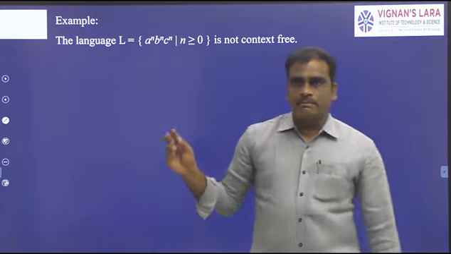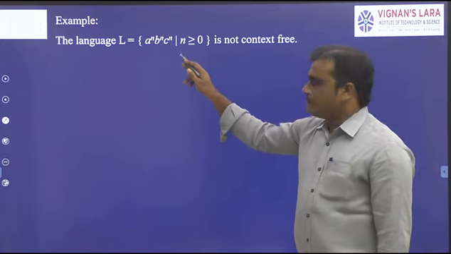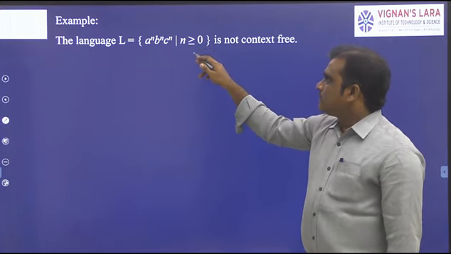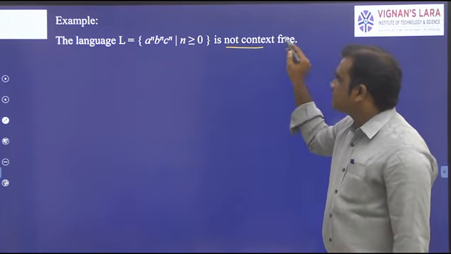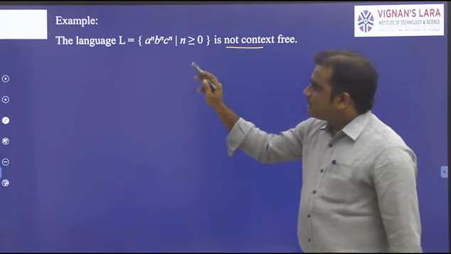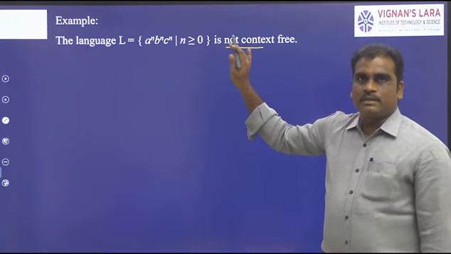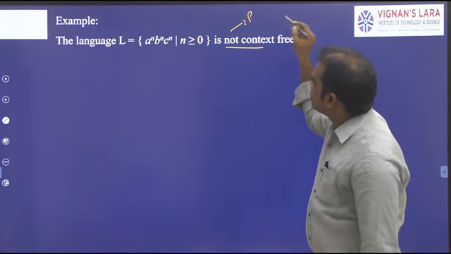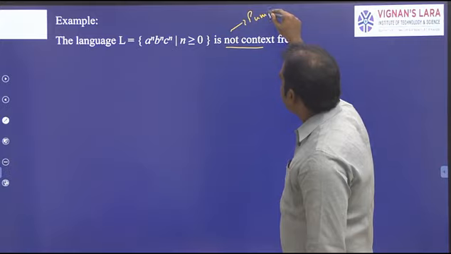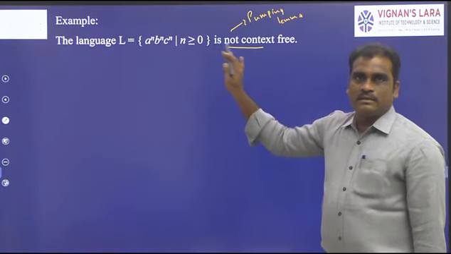So see the example for the pumping lemma. Here take the language L equal to a power n, b power n, c power n, where the n value is greater than or equal to 0, is not context-free. If you observe the question, they did not mention the word pumping lemma, but the question is related to pumping lemma only. The pumping lemma word is not mentioned in the question itself.